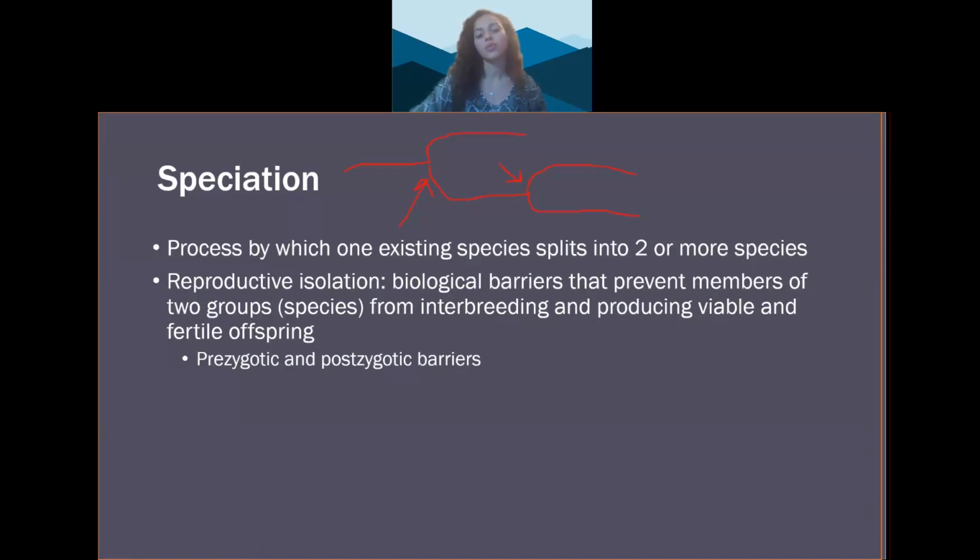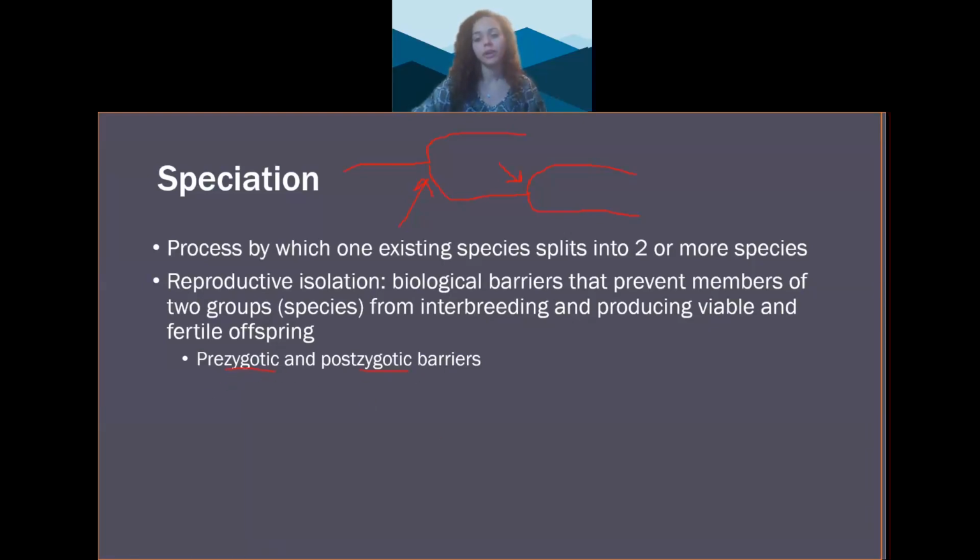Speciation begins with reproductive isolation, which are biological barriers that prevent members of two groups from mating and producing viable and fertile offspring. There are two categories of reproductive isolation: prezygotic and postzygotic. I want you to say those words out loud: prezygotic and postzygotic. Does any part of it stand out to you? It has the word zygote in there. Remember, a zygote is a fertilized egg.